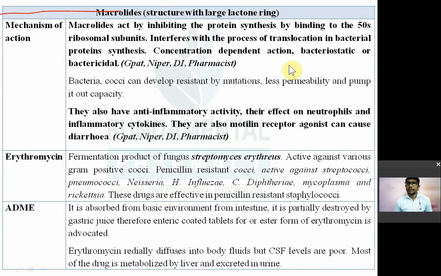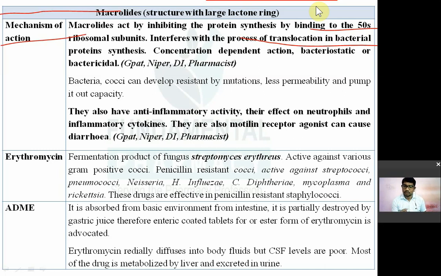Macrolide antibiotics have a large lactone ring in their structure. So mechanism of action क्या है इनका? Macrolides act by again inhibiting protein synthesis. They bind to the 50S ribosomal subunit and interfere with the process of translocation in bacterial protein synthesis. We have seen the protein synthesis process in detail, and in that we have seen what is meant by translocation. It is the final step in protein synthesis: कि आपका peptidyl transferase amino acid को join कर देगा, उसके बाद में translocate होता है, tRNA translocated होता है. So macrolide antibiotics bind to the 50S ribosome.